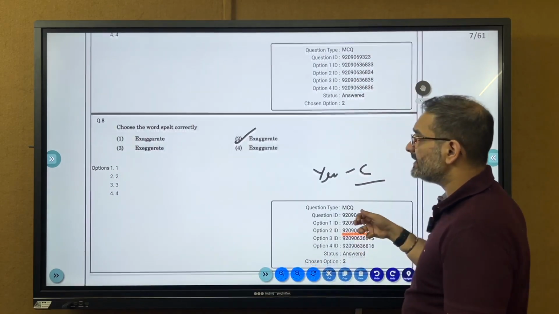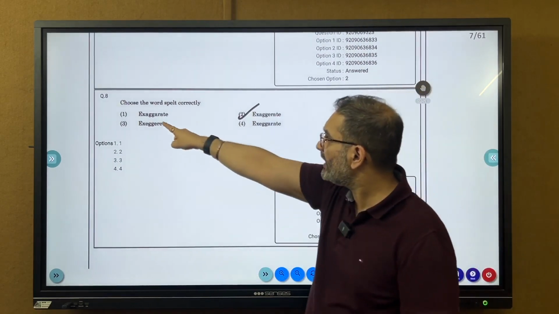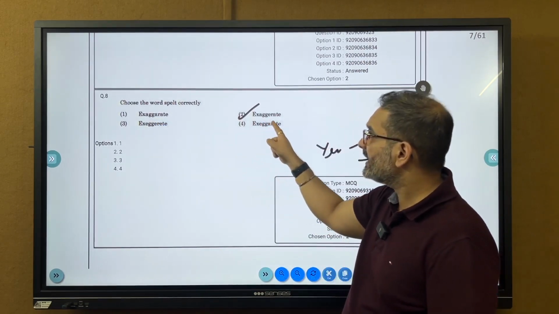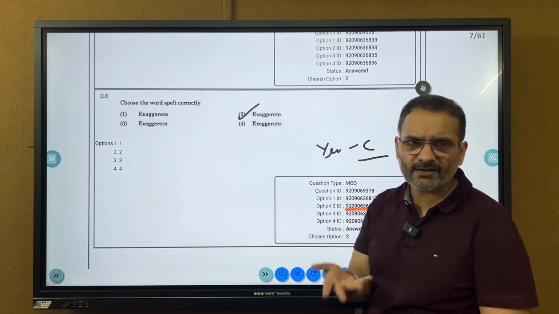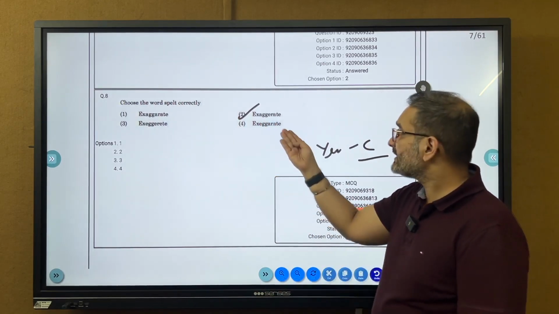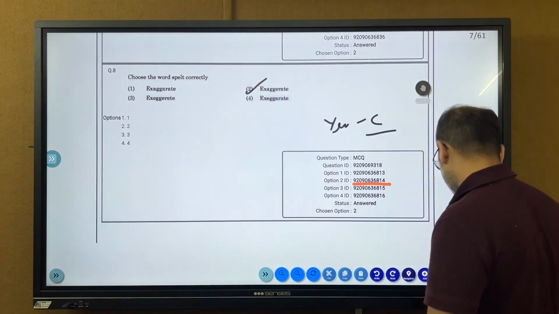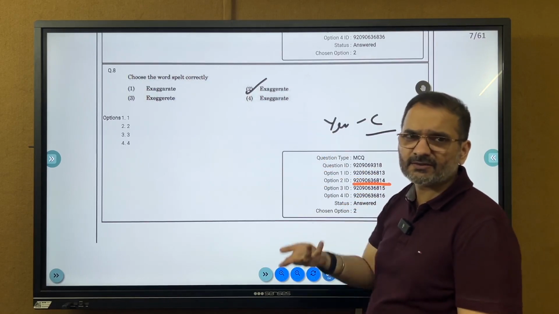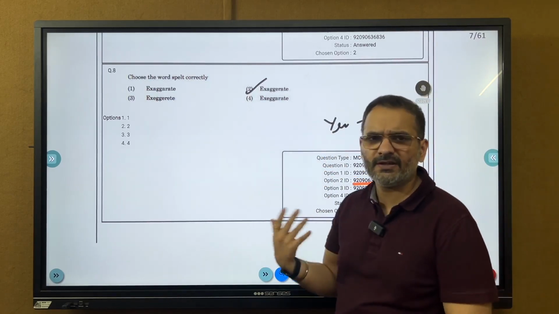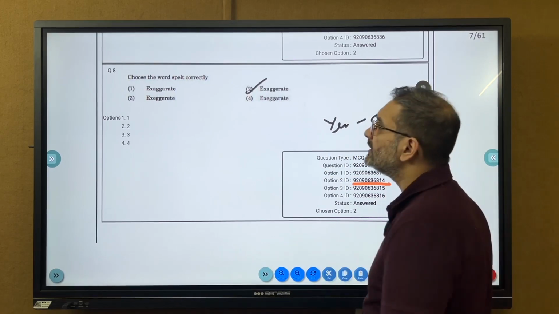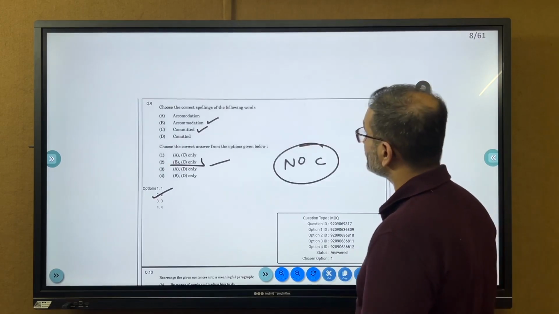This question has to be challenged. I believe that they have marked the correct option in the answer key as this, whereas the correct spelling is this. So question number 8, for this specific question paper, is question number 8. Please challenge, exaggerate, all right? So this is a challenge because they have given this in the answer key. This is for sure a challenge. I believe people have already challenged. If you have still not challenged, hang on now because in 3-4 hours everything will be solved out.